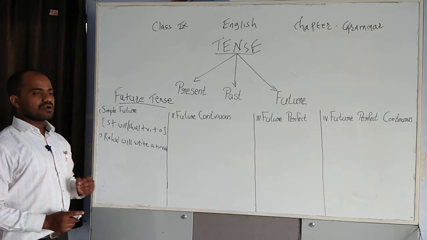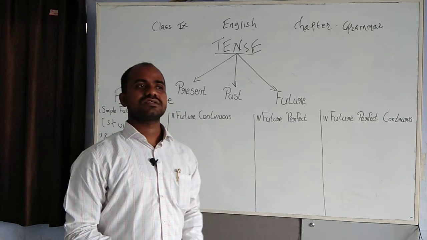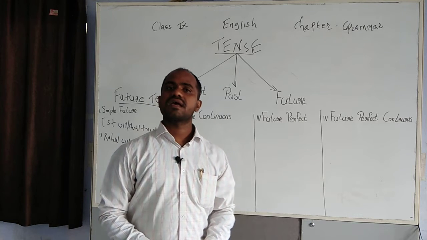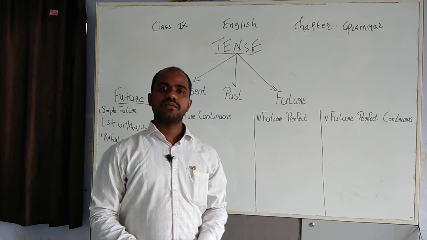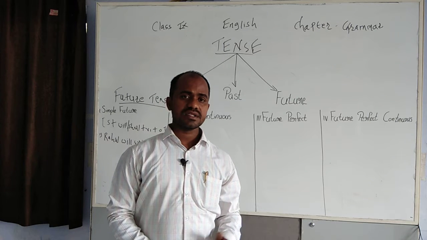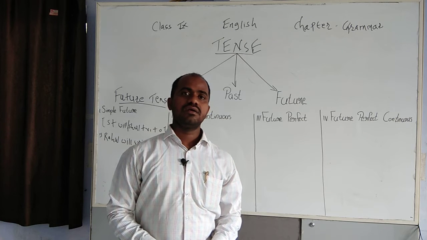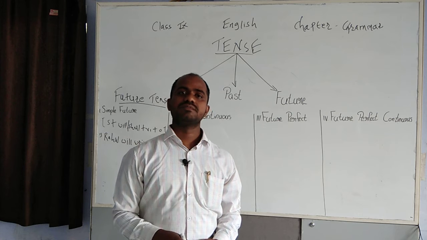There should not be a confusion between shall and will: where to use shall and where to use will. As per the new grammarians, they have instructed us we can use will anywhere. Then what about shall? Generally, we use shall whenever we ask a question, like shall I go there, shall I come there.